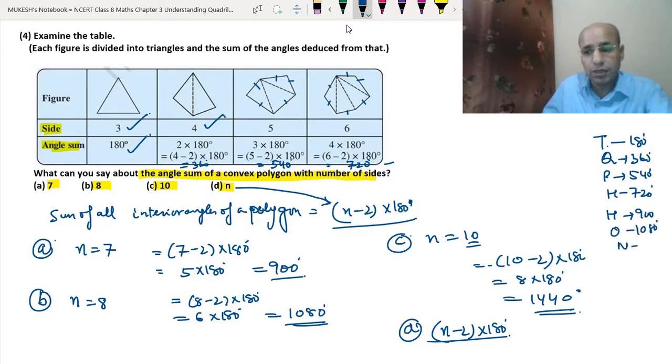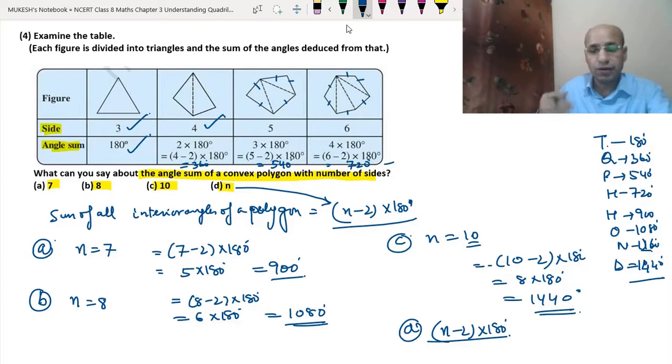If it is a nonagon, then it is 1260 degrees, and if it is a decagon, then it is 1440 degrees. That means we are just adding 180 at each step. Either you learn this way or you learn with the formula, whichever you find easier, you can do that. Okay. Now let's do the fifth question.